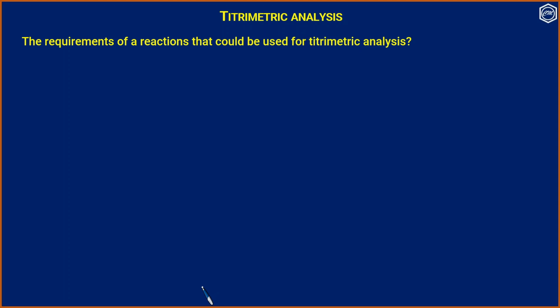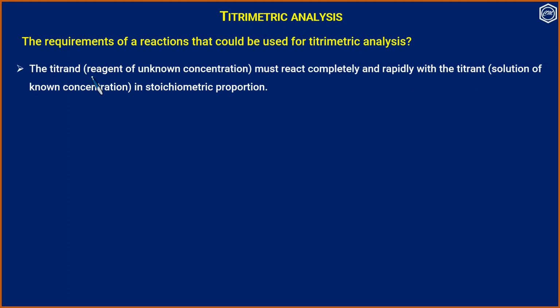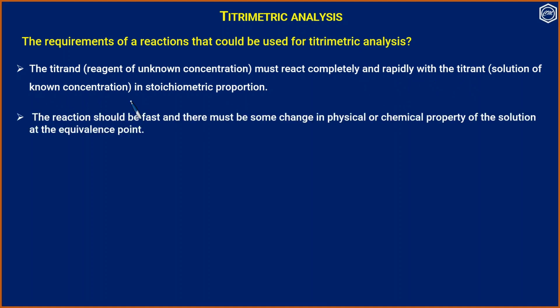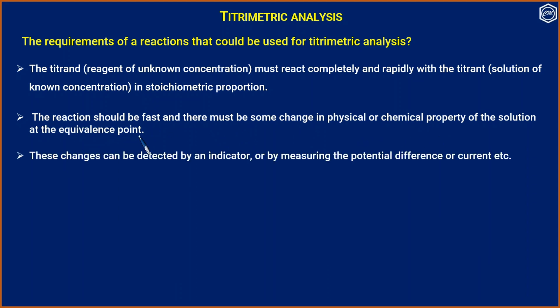The requirements of a reaction that could be used for titrimetric analysis are the following. One, the titrand, that is the reagent of unknown concentration, must react completely and rapidly with the titrant, that is the solution of known concentration, in a stoichiometric proportion. The reaction should be fast and there must be some change in physical or chemical property of the solution at the equivalence point. These changes can be detected by an indicator or by measuring the potential difference or current, etc.